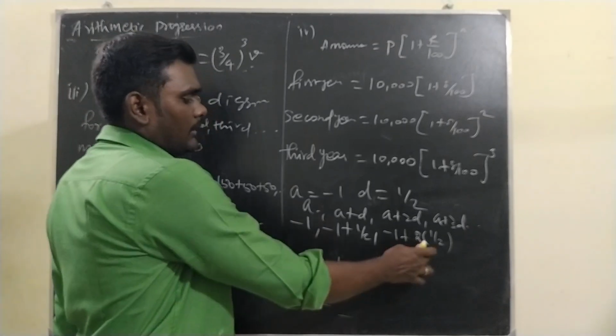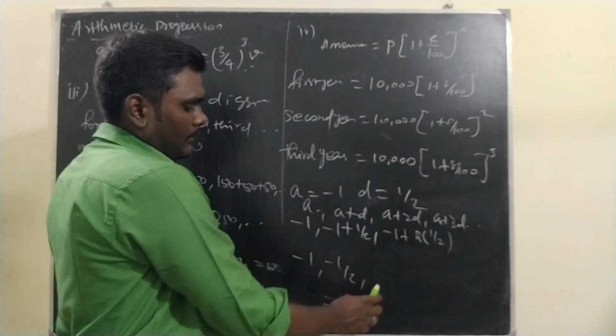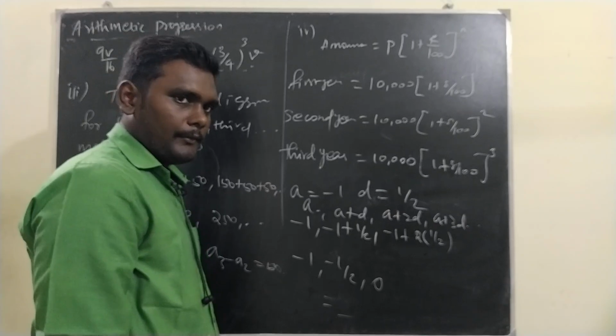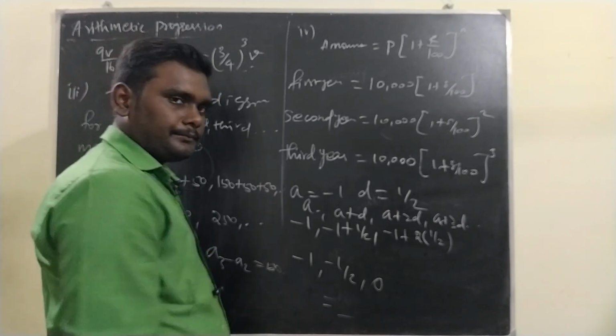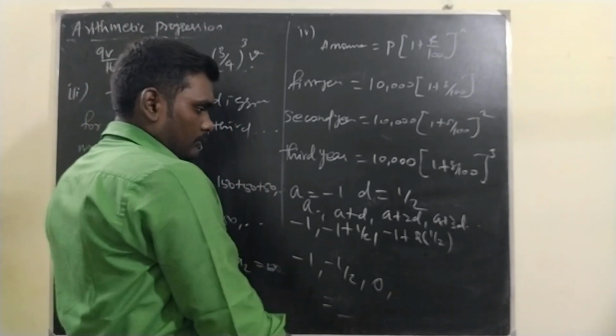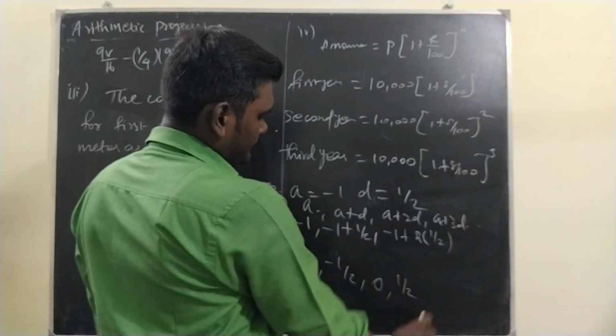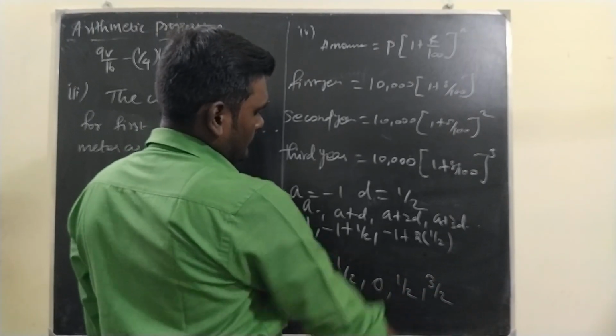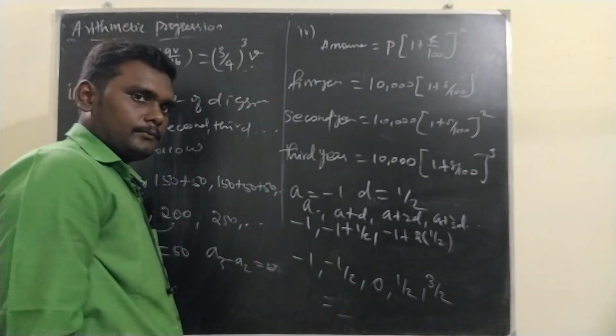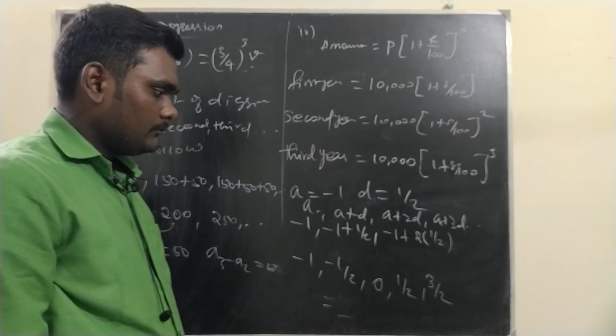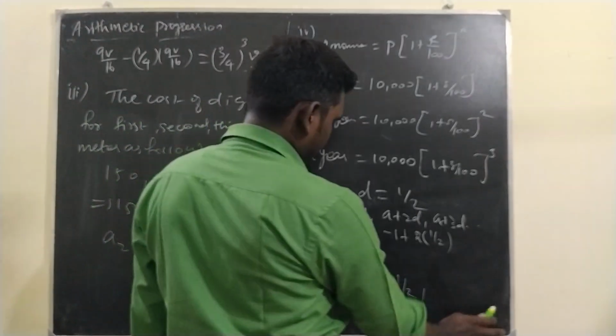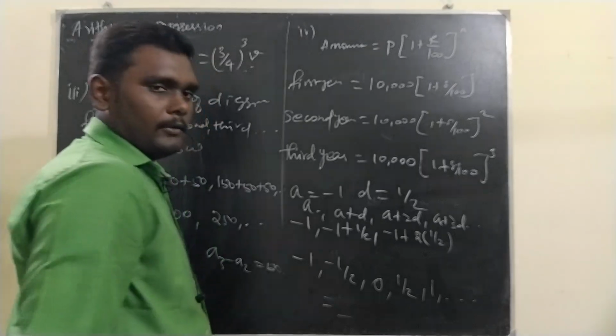Minus 1 by 2, then this one 0, and then 1 by 2, and then 1, and so on it goes.